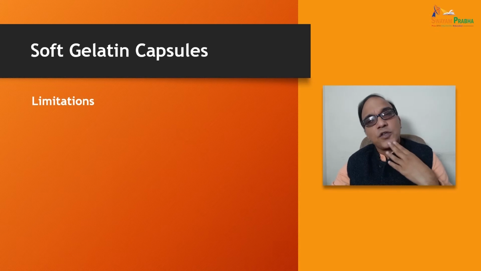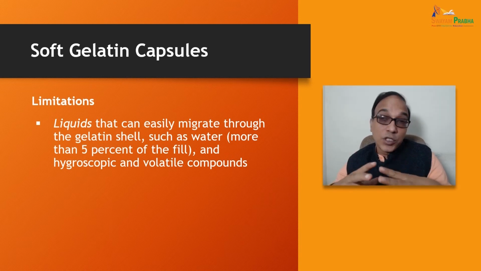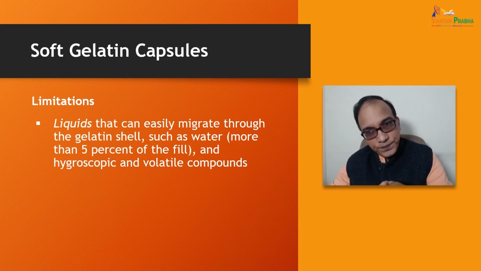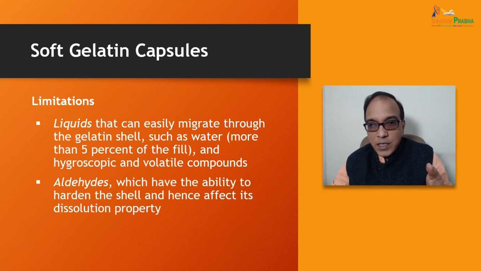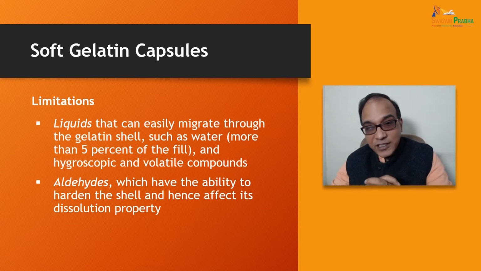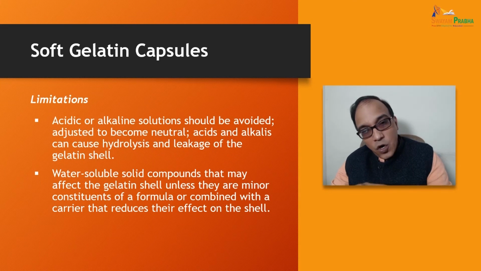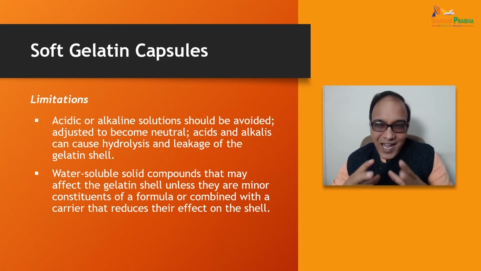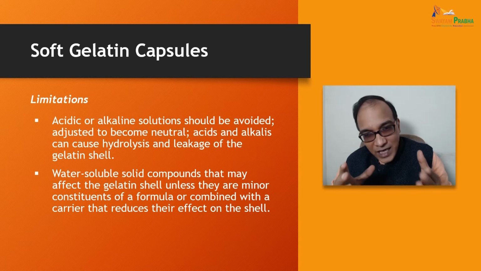What are the limitations of soft gelatin capsules? Liquids that can easily migrate through the gelatin shell, such as water more than 5% of the fill, and hygroscopic and volatile compounds cannot be used in soft gelatin capsules. Aldehydes, which have the ability to harden the shell and hence affect its dissolution property, must not be used. Acidic or alkaline solutions should be avoided unless they are adjusted to become neutral. Acids and alkali can cause hydrolysis and leakage of the gelatin shell.